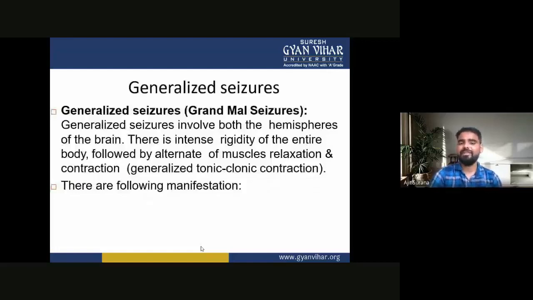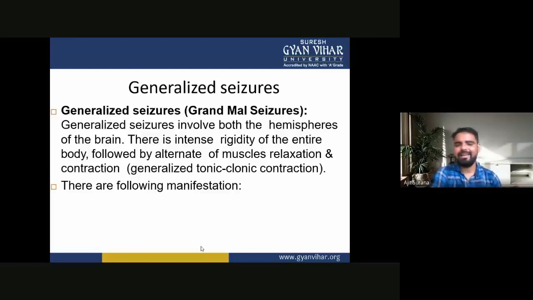Generalized seizures, or the grand mal seizures. Generalized seizures involve both the hemispheres of the brain.